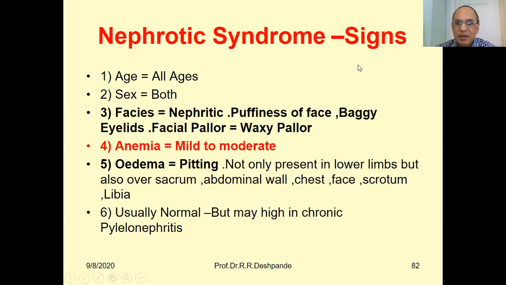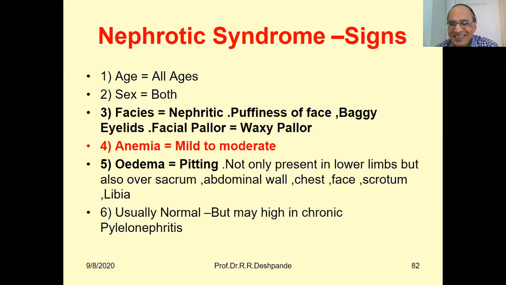Puffiness of the face, baggy eyelids, swelling will be there. Facial pallor, anemia will be there. Not pink color, pale color, waxy pallor. The typical word is waxy pallor. Shiny will be there, shiny and pale. Okay. Anemia, hemoglobin will be less, like for example 10 gram percent, 8 gram percent, 6 gram percent.